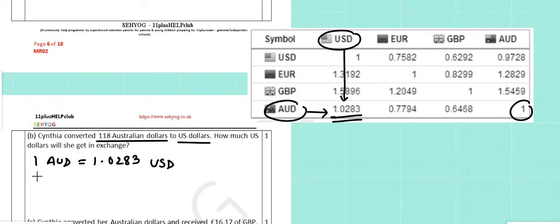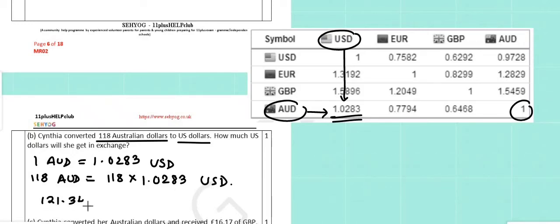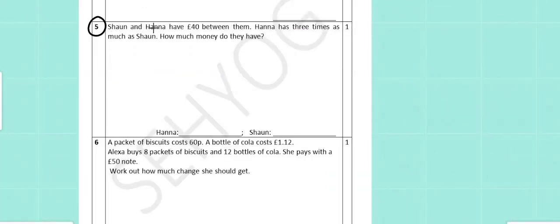which means 118 Australian dollars will be equal to 118 times 1.0283, which gives us our answer, which is equal to 121.34 US dollars. In question number 5, Sean and Hannah have 40 pounds between them.